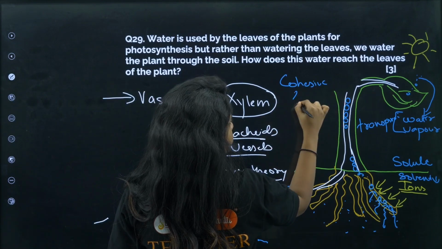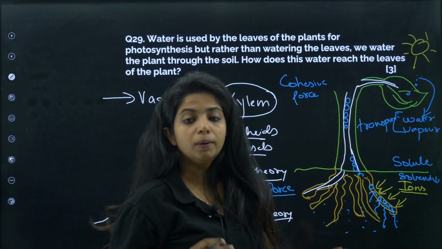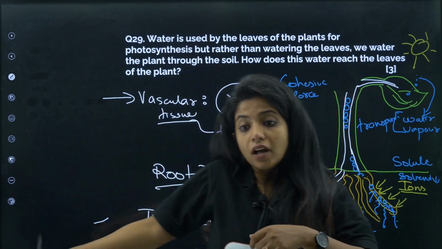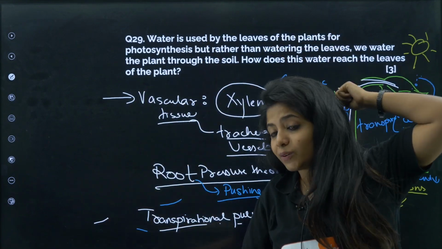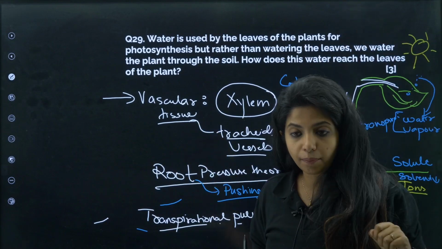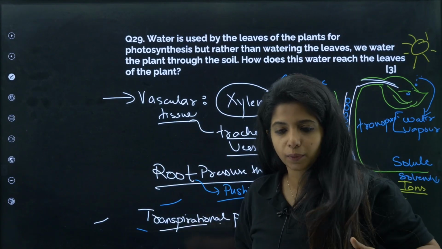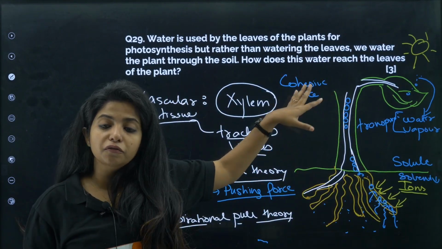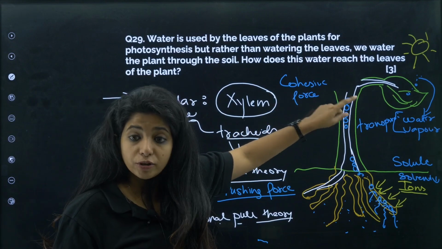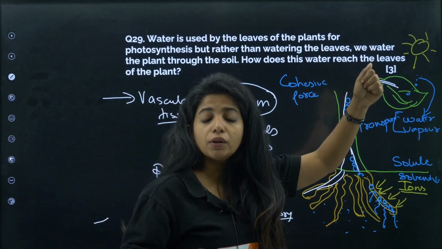Cohesive force between them. So suppose one water molecule jumped outside. What will happen? The other one is going to pull the other molecule which is down, and now it is going to get pulled upwards. Okay, you also come with me. That's how it works. So there's a cohesive force between the water molecules, which is why when one guy is pulled, the other guy also comes in.